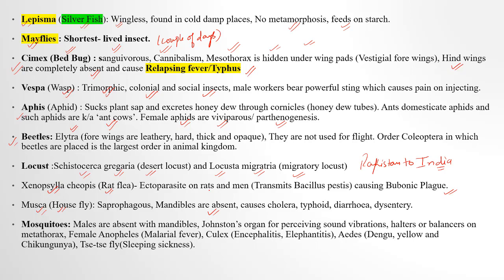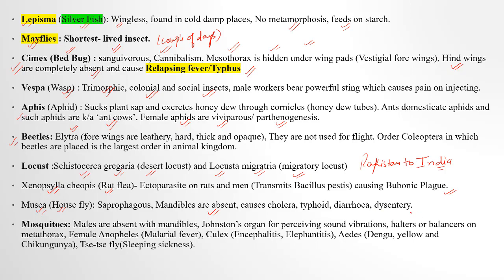In mosquitoes, males are absent with mandibles. Okay, they have a specialized organ, Johnston's organ, for perceiving sound vibrations. So to hear the sound, this Johnston's organ basically acts as a prototype or analog to the hearing organ. Okay, it basically helps to hear the vibrations.